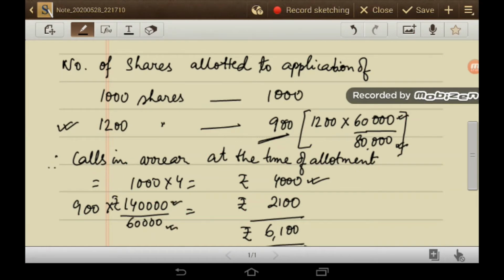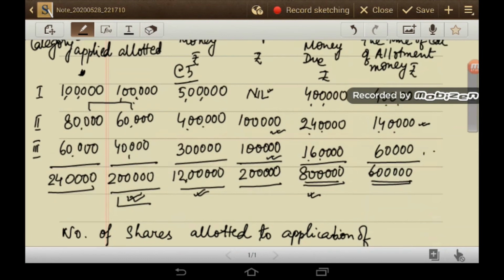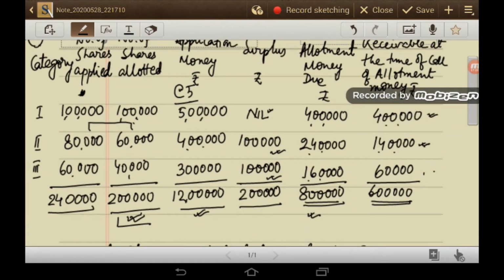You can see it in the working. 1,40,000 is the amount receivable at the time of allotment from category 2 shareholders, and the number of shares allotted to them is 60,000.